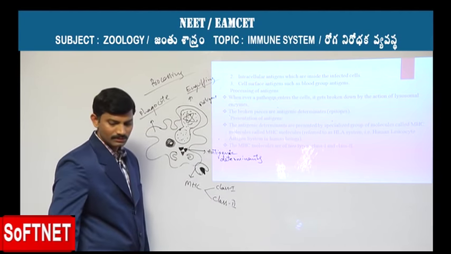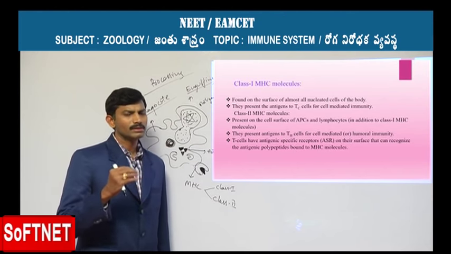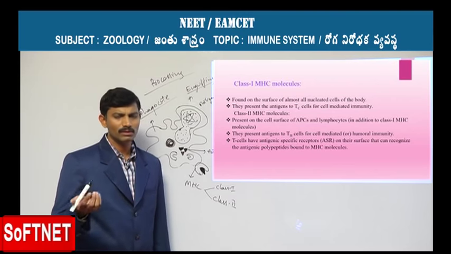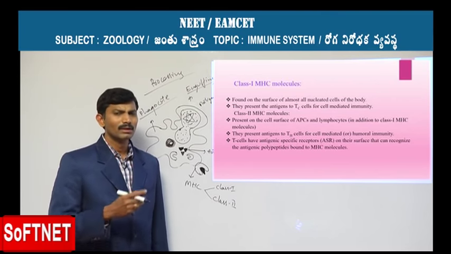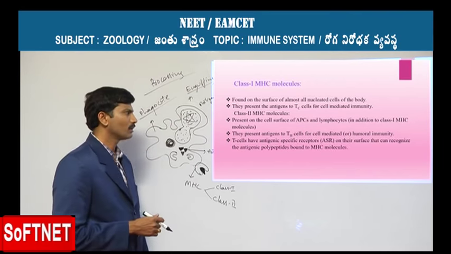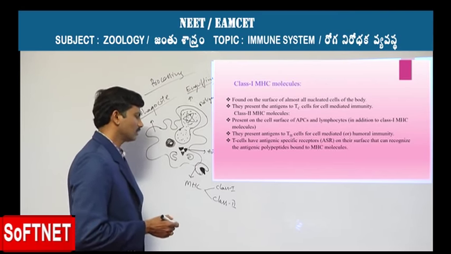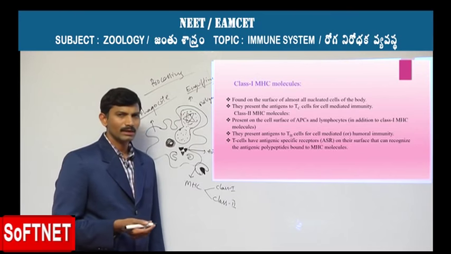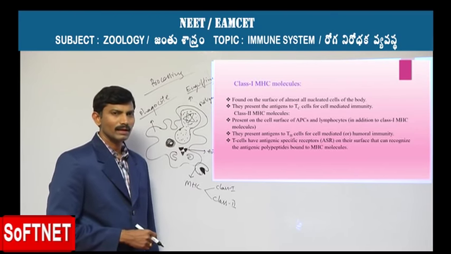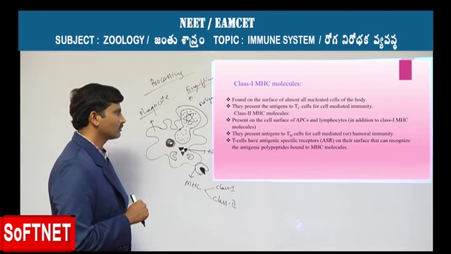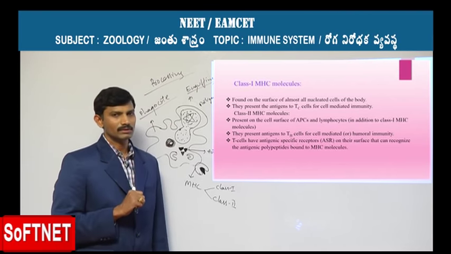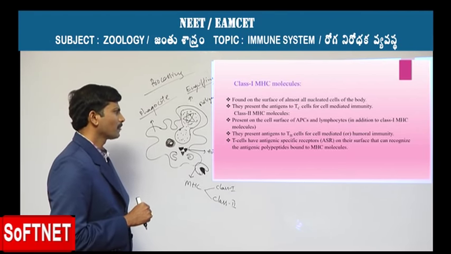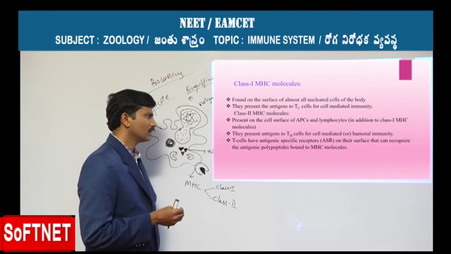Now, MHC class 1 molecules are present in all the nucleated cells. Any cell which is provided with a nucleus, so almost all the cells present inside our body, except the RBC or some other cells, are provided with class 1. Of course any MHC molecule, whether class 1 or class 2, presents the antigen, but the antigen that is presented by class 1 is recognized by the TC cells.